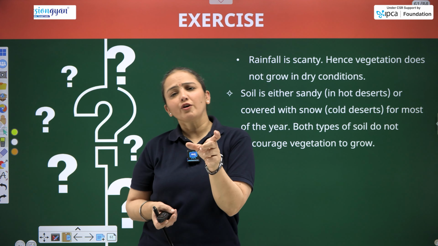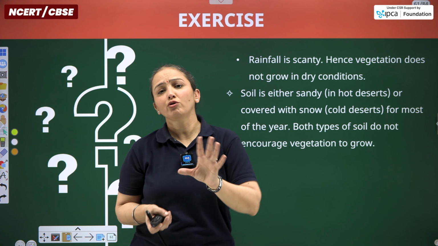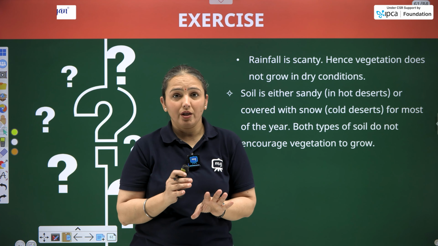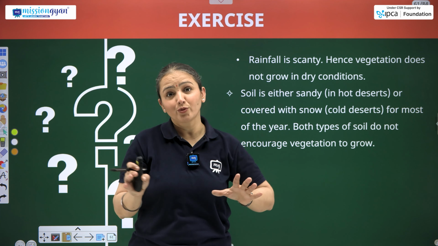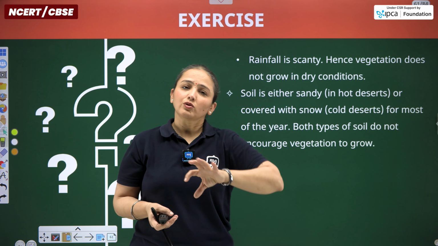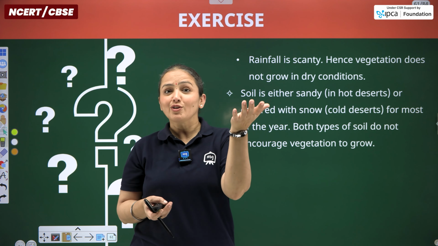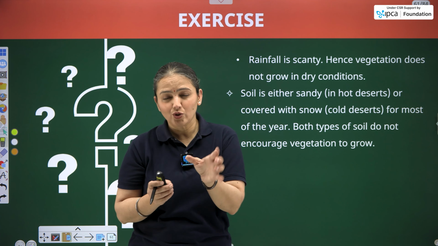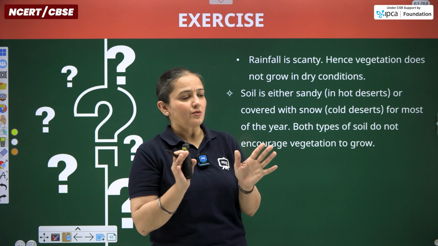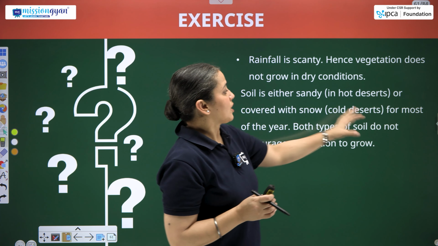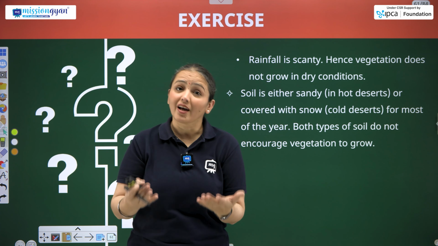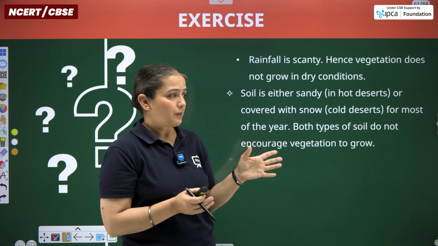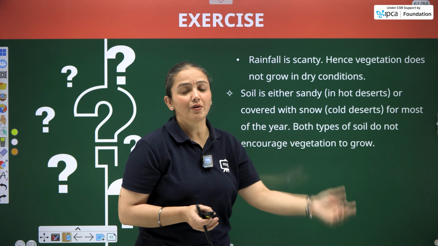Summers में just for a short duration, for a month or two, the snow is removed from the topmost surface of the soil and soil थोड़ी देर के लिए resurface होता है, and we can grow particularly vegetables during that short duration. So that is all about the soil part. Both types of soil do not encourage vegetation growth. Both types of soil, ना तो sandy ना ही covered with snow.